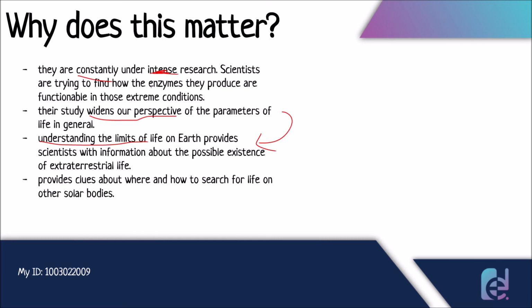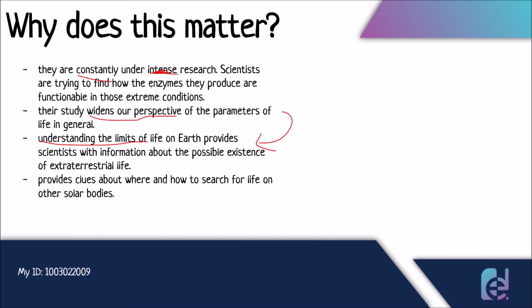Up till now, we have been looking at only a few criteria when we try to look for extraterrestrial life. We only look at whether there's water, oxygen, or carbon dioxide. However, by studying these extremophiles and polyextremophiles, we might learn something new on which life can depend, and with that we can widen our scope of finding extraterrestrial life. We can add another criterion, and maybe even the chances of finding life can increase.